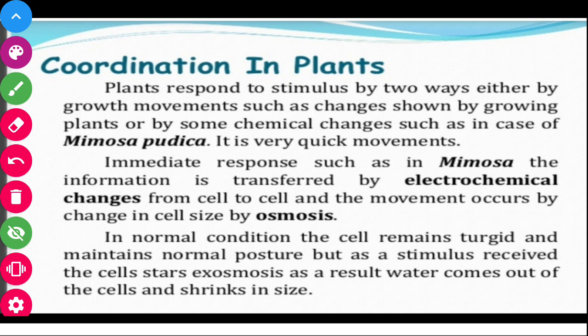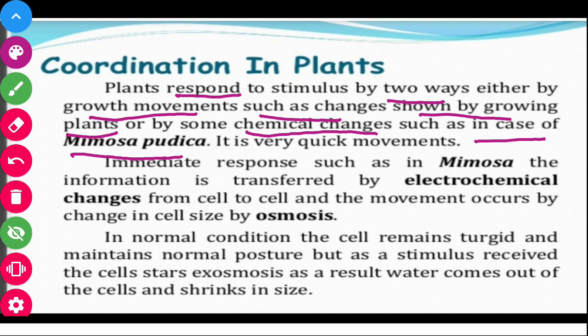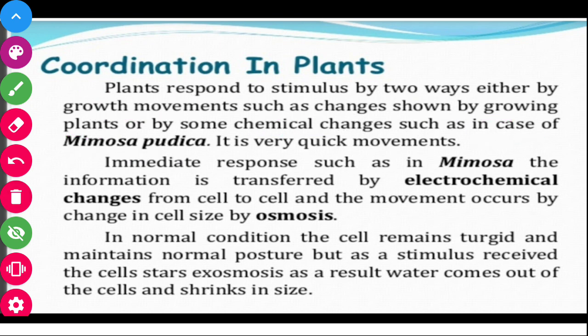So the plant responds to stimulus in two ways: either by growth movement, such as changes shown by growing plants, or by chemical changes, such as in the case of Mimosa pudica or touch-me-not plant. What are the different types of growth movement that we have already discussed? It includes phototropism, geotropism, chemotropism and all those things. Whereas the next way is the way in which the Mimosa pudica or touch-me-not plant responds. So let us discuss how the Mimosa pudica plant responds to the stimulus.